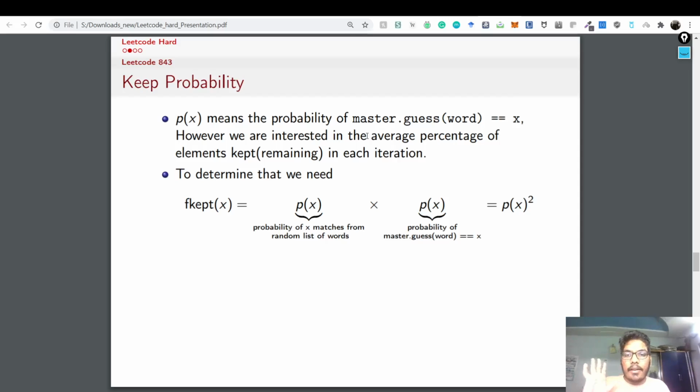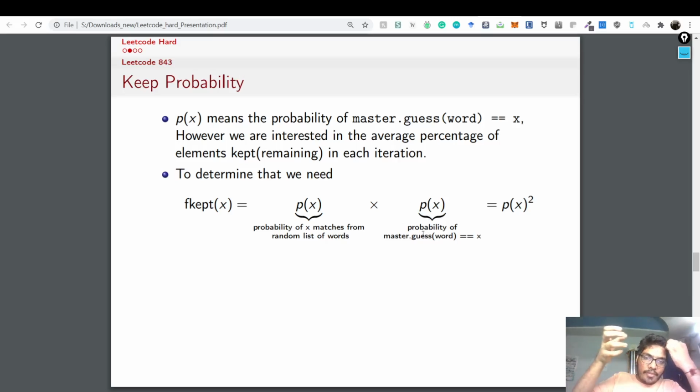To determine that, we need this F kept of x. What is this F kept of x? It is basically the probability of x matches from the random list of words. So out of the random list of words, what is the probability that there are x matches? That is P of x, which we had. And what is the probability of the master dot guess?